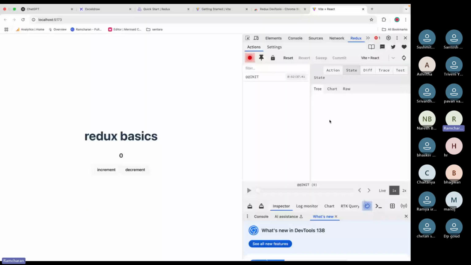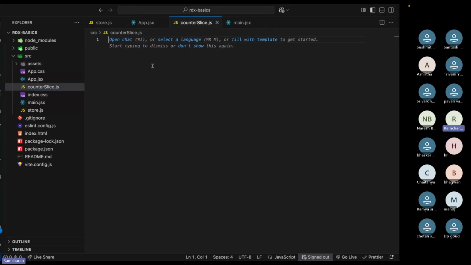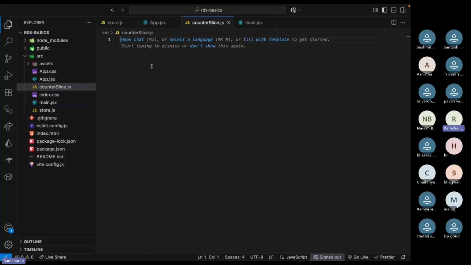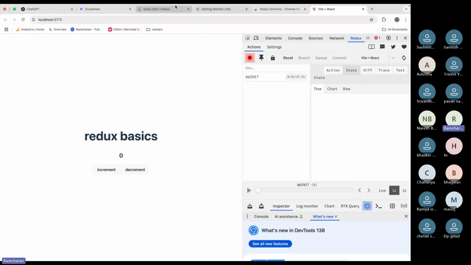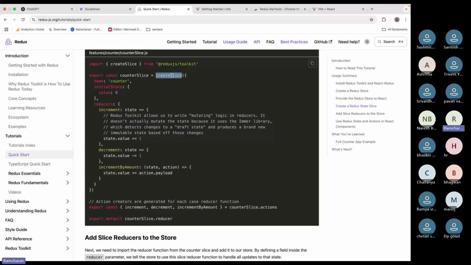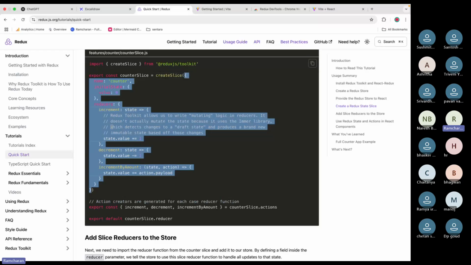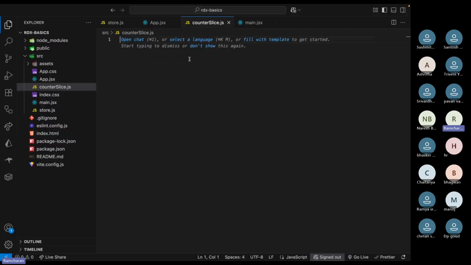So now we'll create one slice called counter slice. I'm creating one new file called counterSlice.js. Now I will use the createSlice method. In Redux, how do we create a slice? You have this method called createSlice, and for this method I have to provide a big object. I'll tell you everything about this, but just now you should understand how we create slices.